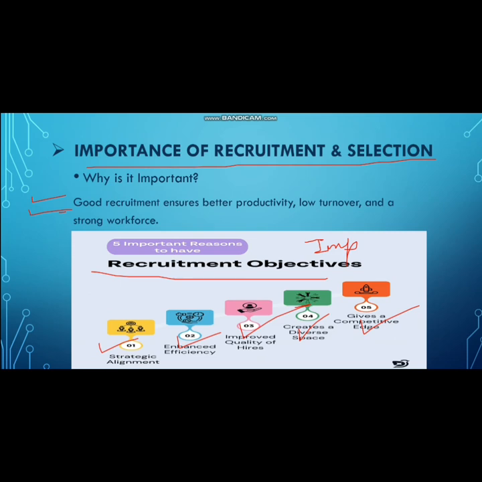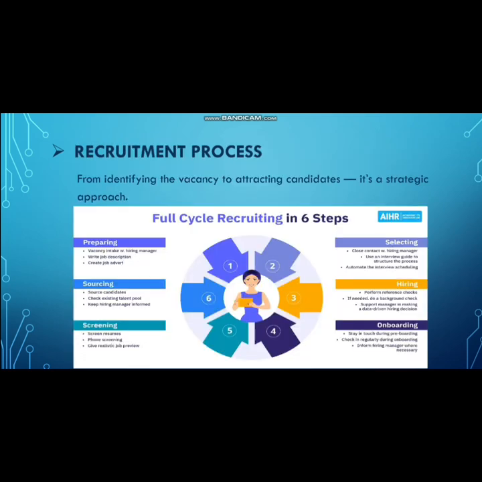Now we will talk about the recruitment process. The recruitment process goes from identifying the vacancy to attracting candidates. It is a strategic approach. The recruitment process generally involves five key steps. One, identifying the job vacancy. Second, conducting job analysis to understand the role, sourcing suitable candidates, advertising the vacancy, and finally receiving applications. This entire process aims to attract a wide and relevant pool of candidates.